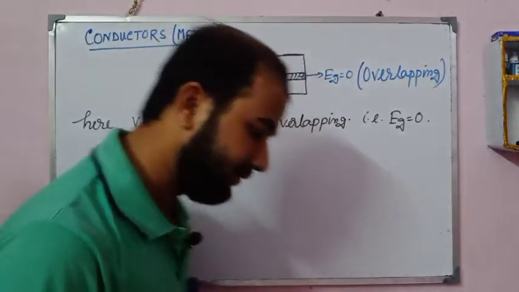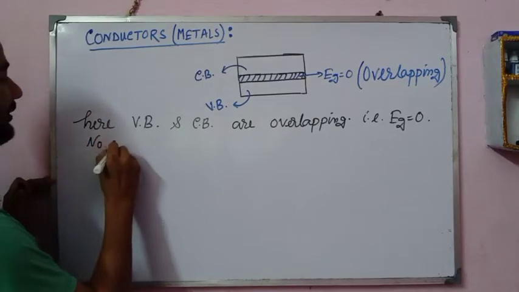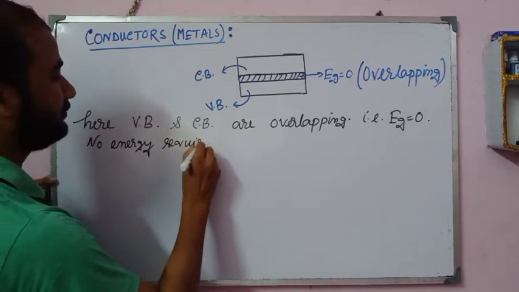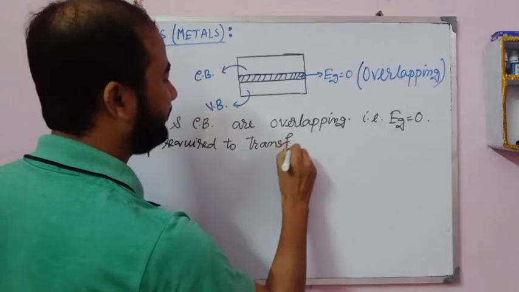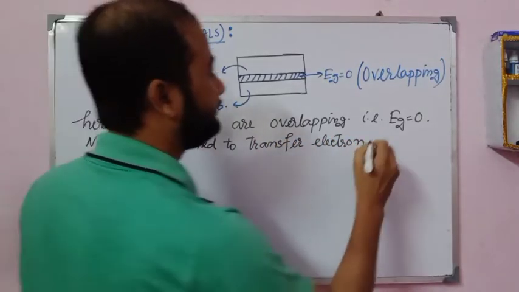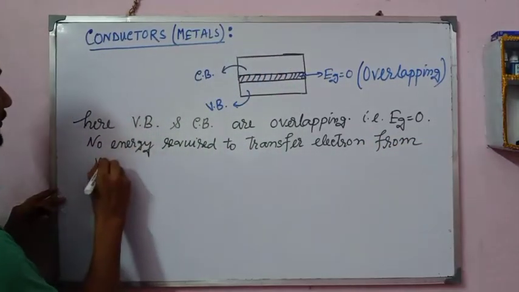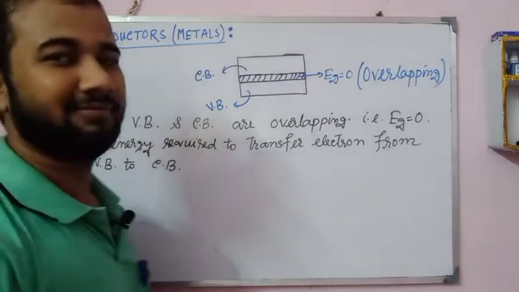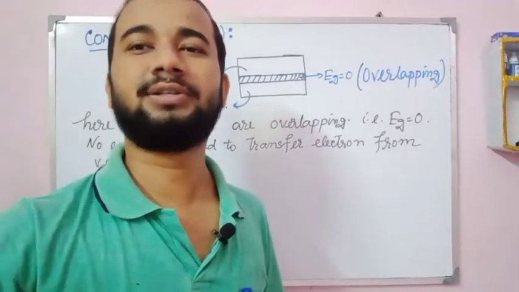I write this point: Eg is equal to 0, no energy required to transfer an electron from VB to CB. That is why they are good for carrying electricity. They are good conductors of electricity.